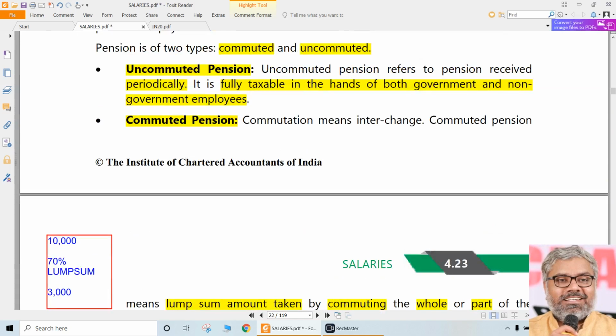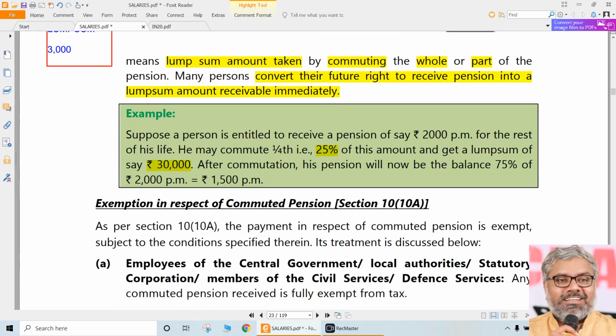When we say commuted pension, that's what we are referring to here. So how much is the commuted pension in this case? 30,000 rupees. Is it per month, per annum, or something else? No, it is a lump sum payment, a one-shot payment. So 30,000 rupees, that's it. He received it as a lump sum upon retirement. That is commuted pension. Now the question comes, how much would be the uncommuted pension? Because he has commuted 25%, 75% will be uncommuted pension. 75% of 2000 will be 1500 rupees per month. What is the tax treatment of that? Fully taxable. Is there anything else to understand there? Nothing. Fully taxable. So uncommuted pension of 1500 per month is fully taxable for that person.